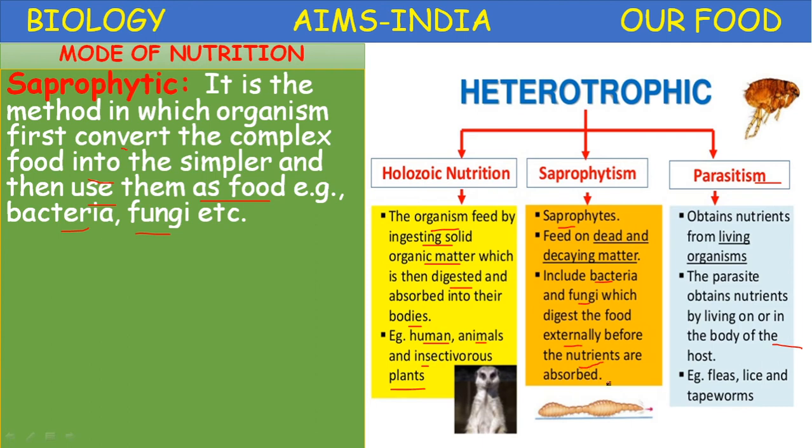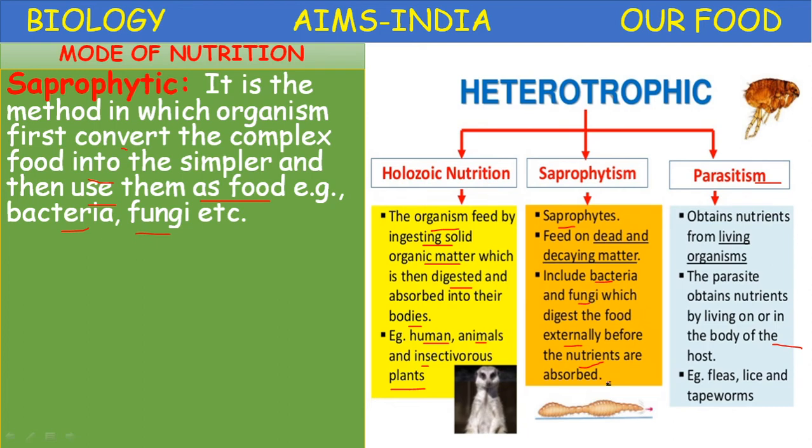So these organisms secrete some chemical substances and release them into the food material externally, outside the body. That chemical will dissolve the food material or decay the organic matter, makes it liquid. And then they easily absorb that liquid digested food material. It is called saprophytic nutrition.